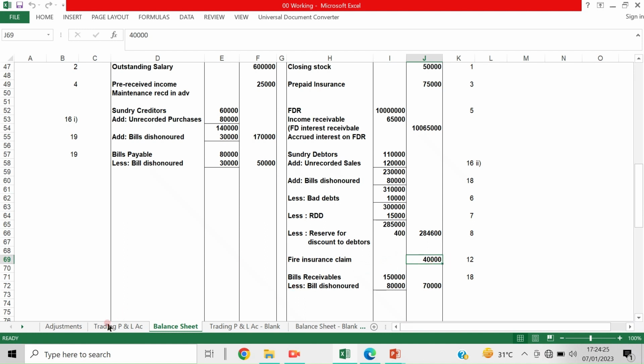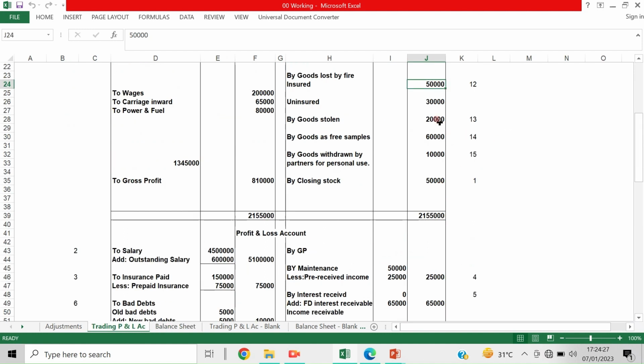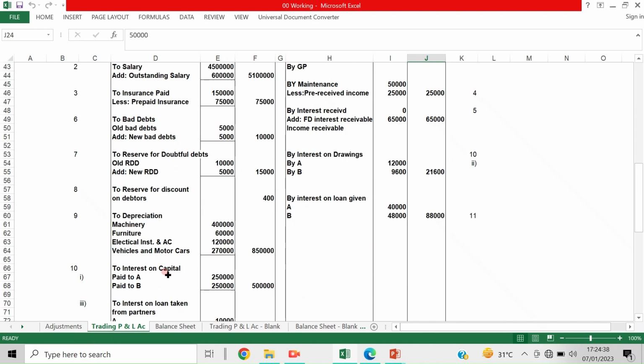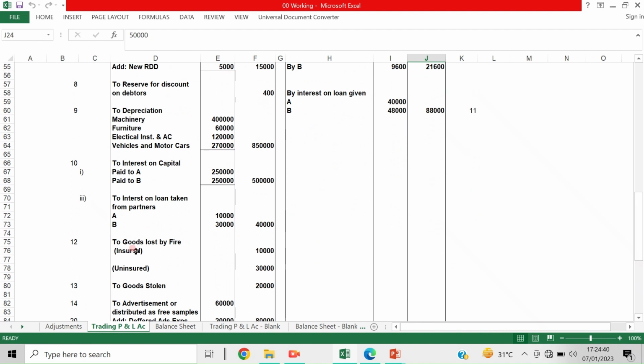So this 50,000 minus this 40,000 receivable from the insurance company, the balance amount is 10,000, that is debited to the profit and loss account, like this. See, this is the insured part of the extra loss suffered by the company. So that extra amount which is not recoverable from the insurance company is debited to the profit and loss account.